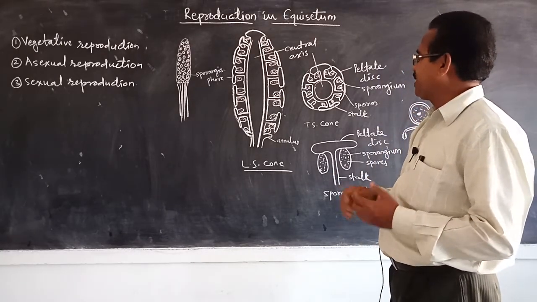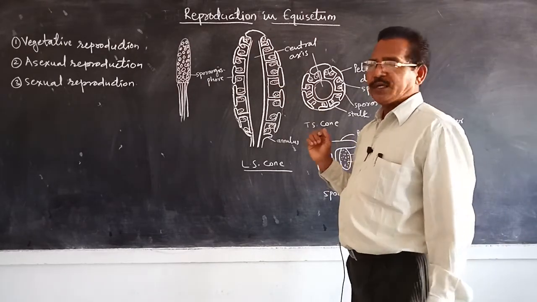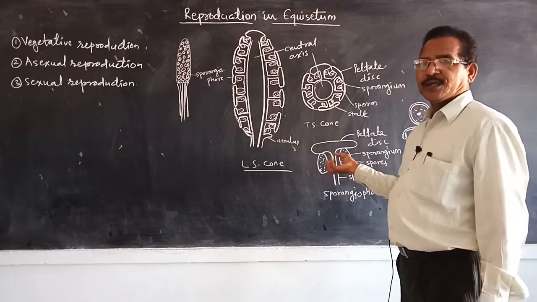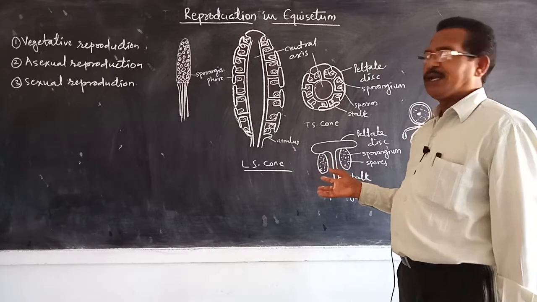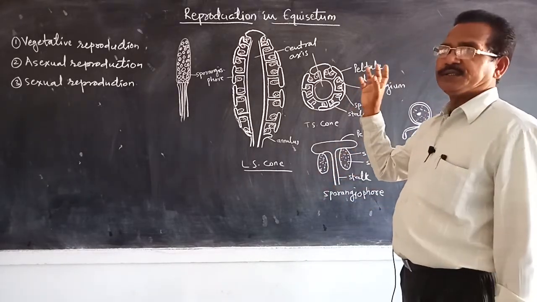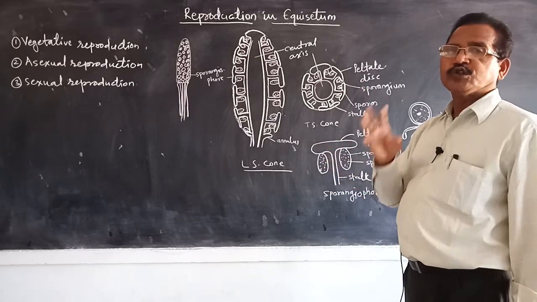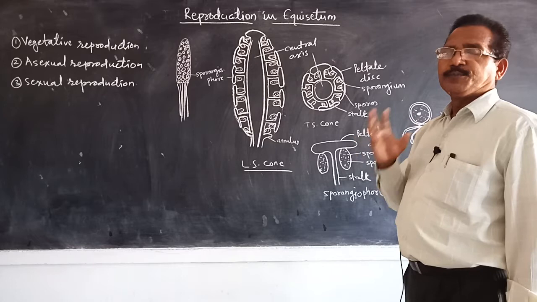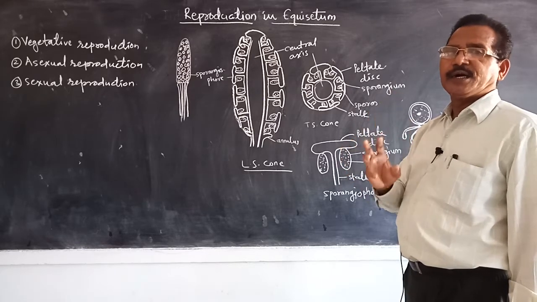Each sporangium is a globular structure, and it contains a large number of spores. As the spores are of the same kind, therefore equisetum is a homosporous pteridophyte. Homosporous means it produces only one kind of spores.